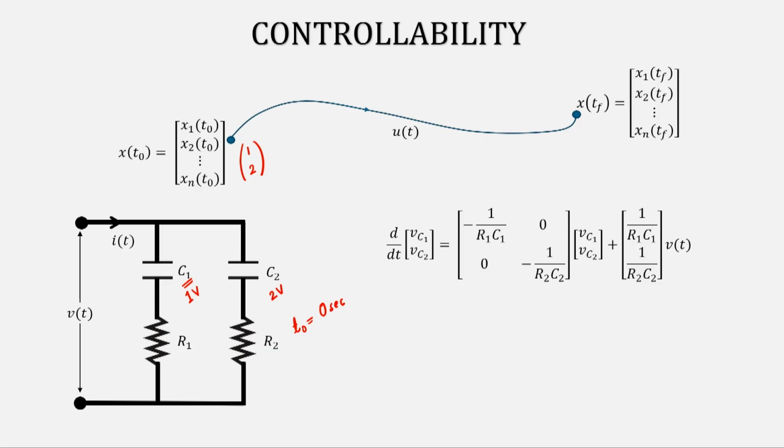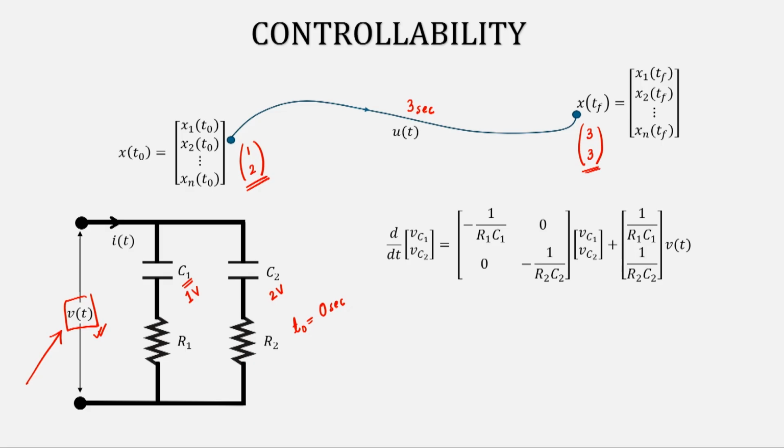Now, suppose after running this experiment for 3 seconds, I want the capacitor voltages to become equal to 3 volt and 3 volt. The question is, what should be the input given here that will allow me to do this? What voltage should I give here so that I can go from the initial state [1 2] to the state [3 3] in 3 seconds?